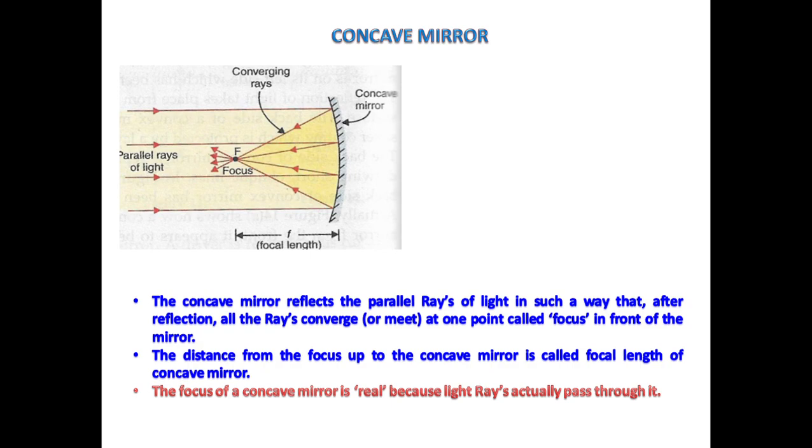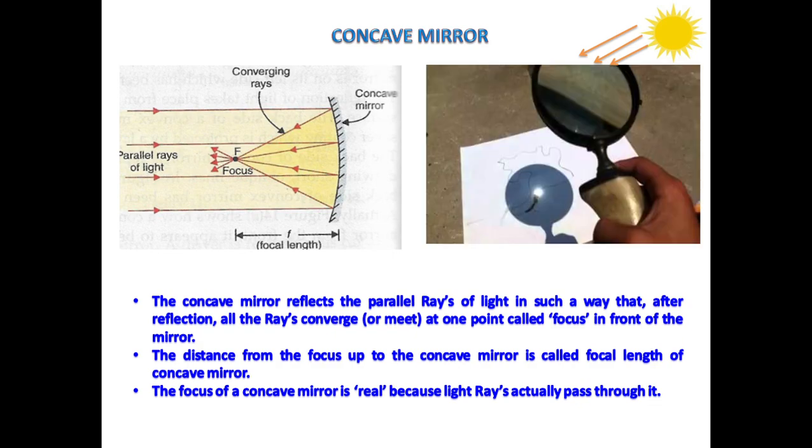Let us clear the same with the help of an example. Here the sun rays are falling on the concave mirror. Reflected light from the mirror falls on a sheet of paper, and you will get a sharp bright spot on the paper. The spot on the paper is actually the image of the sun formed by the mirror. It is therefore a real image. This point is the focus of the concave mirror.